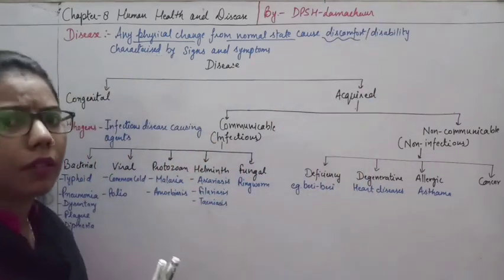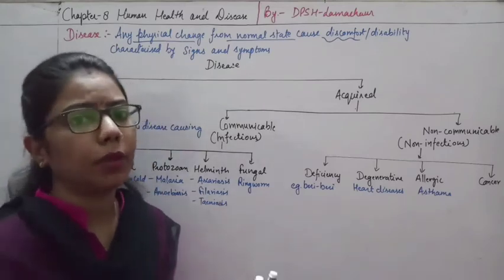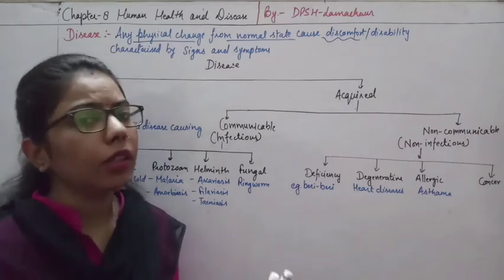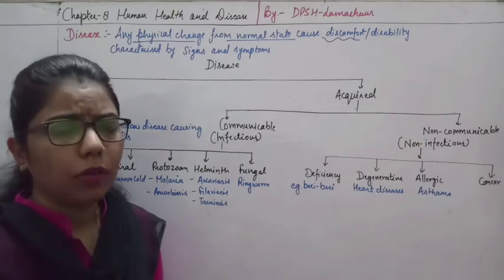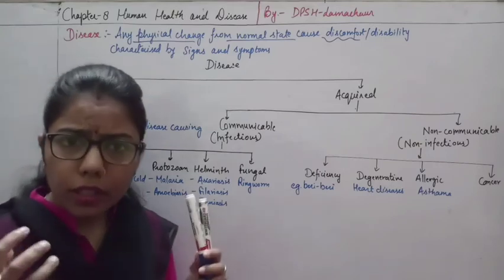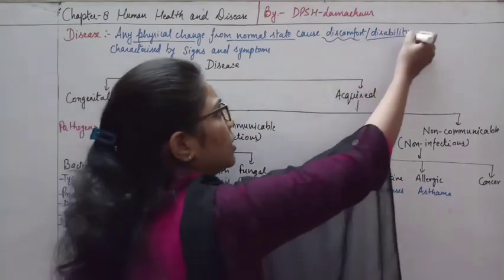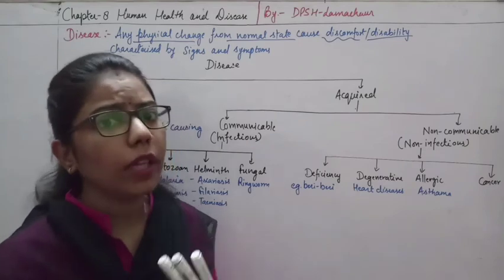What do you mean by discomfort? Discomfort means that we are not comfortable, when we are affected with any disease, right? So if we are having a cold, what happens? At that time we are not at ease, right? Discomfort. And what is disability? Disability is that we are not able to do any work.